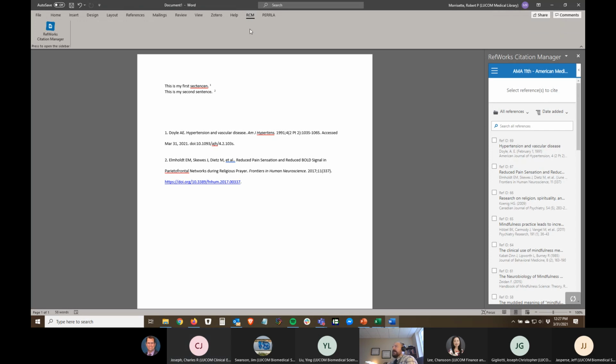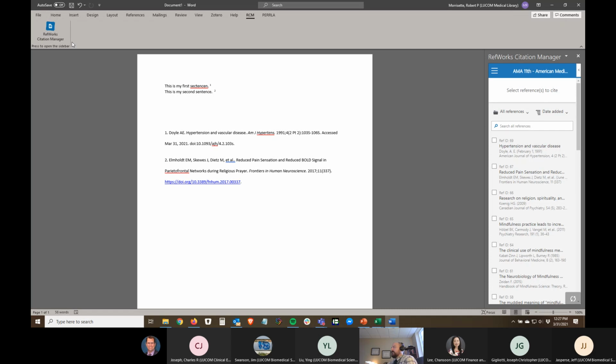Once I updated to Office 365, the most current version of Microsoft Word, I was then able to install it correctly and didn't have any trouble accessing the RefWorks Citation Manager. So if you've run into that before, you might want to check.